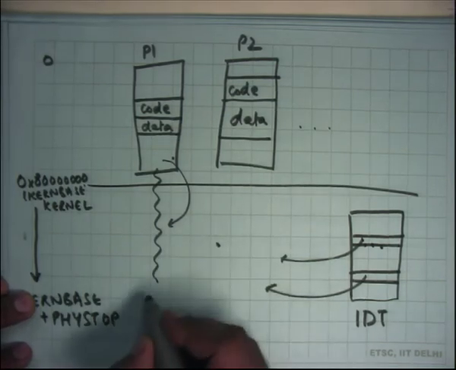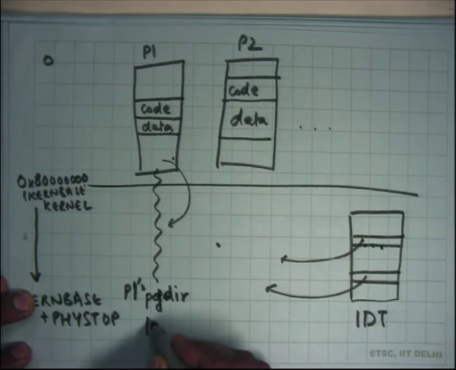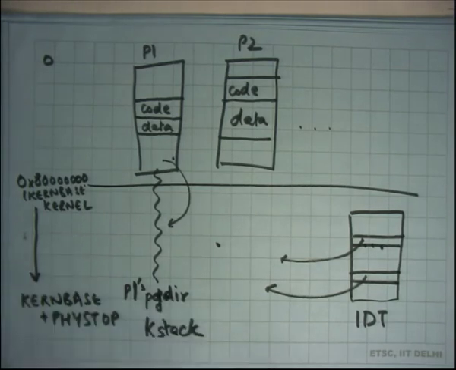Also, you're using P1's page directory, and you're using P1's kernel stack. Assuming it's a process model, each process has a different kernel stack, so you're running on P1's K stack, right? And how does the hardware load P1's K stack? Using the task state segment that must have been set up by the OS. Right? We know that. All right.